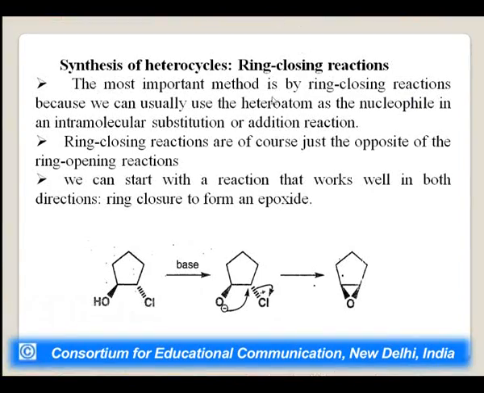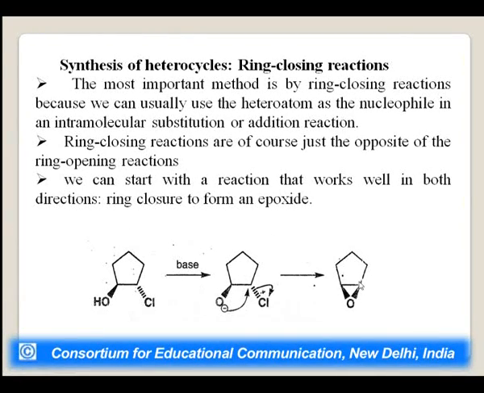Now, synthesis of saturated heterocycles. First of all, we are discussing the ring closing reactions. The most important method is ring closing, because we can usually use the heteroatom as the nucleophile in an intramolecular substitution, or we can use an addition reaction. Ring closing reactions are just the opposite of ring opening reactions. We can start with a reaction that works well in both directions, ring closure as well as ring opening.